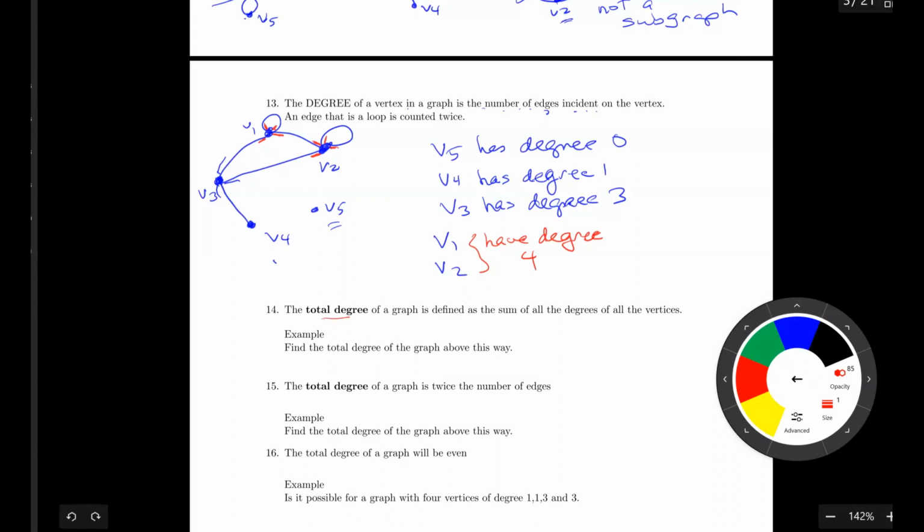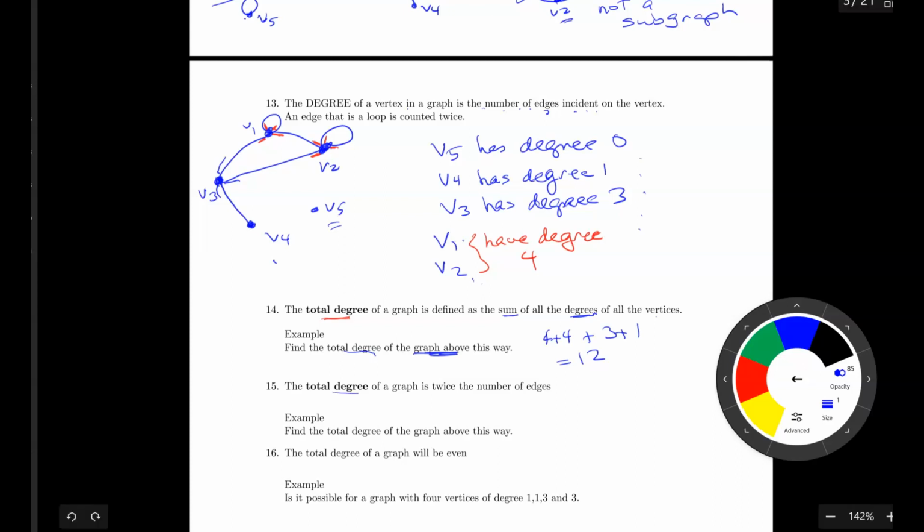Okay, so let's talk about the total degree of a graph. It is the sum of all the degrees of all of the vertices. So for the graph above, the one we just looked at, I need to add all of these degrees up, right? So I have these two vertices have a degree 4. So I have 4 plus 4 plus 3 plus 1, right? So that gives me a total of 12. Degree 12 is the total degree.